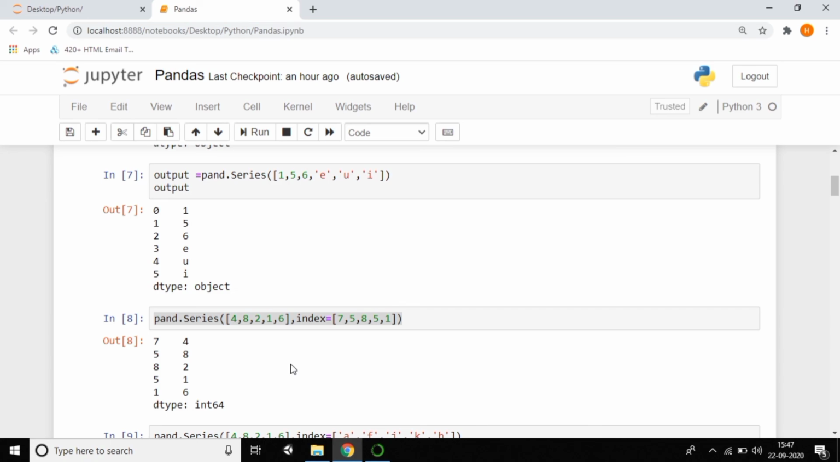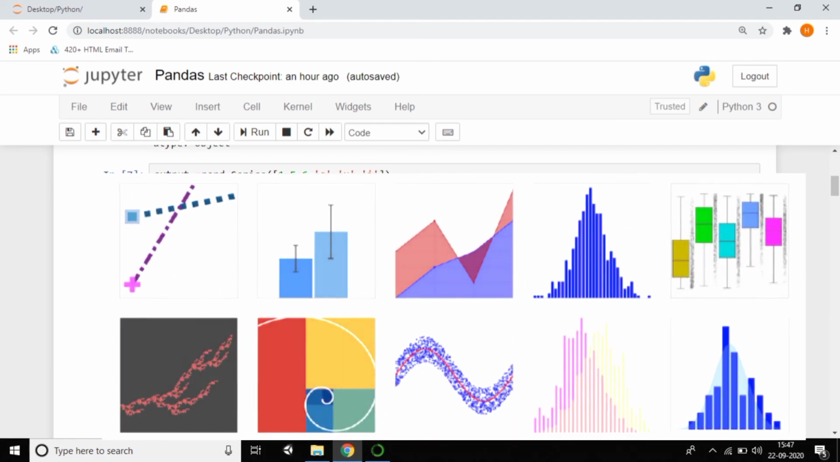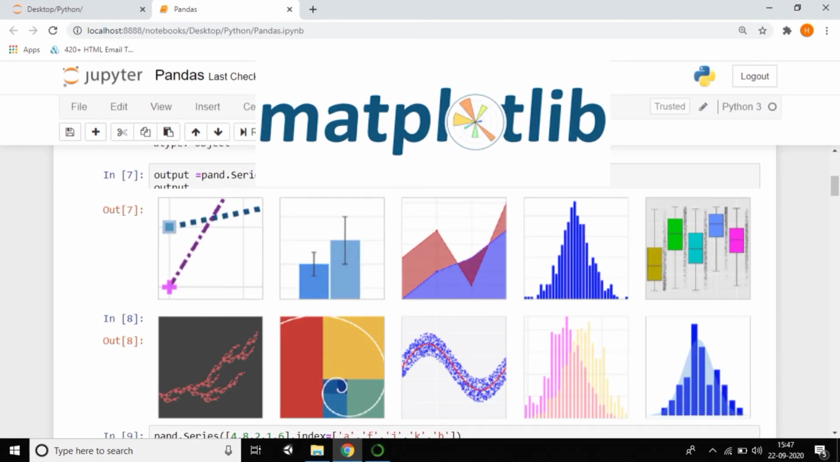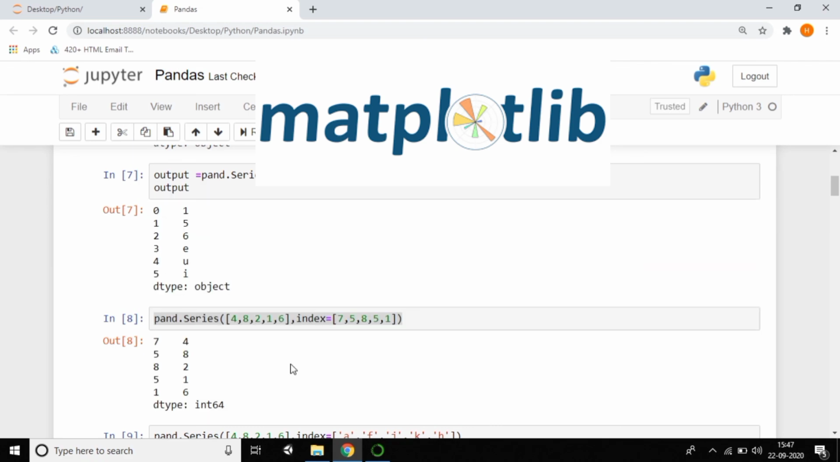I think I'll come with another tutorial where I want to work with graphical content by using the Matplotlib library. So wait for another tutorial.